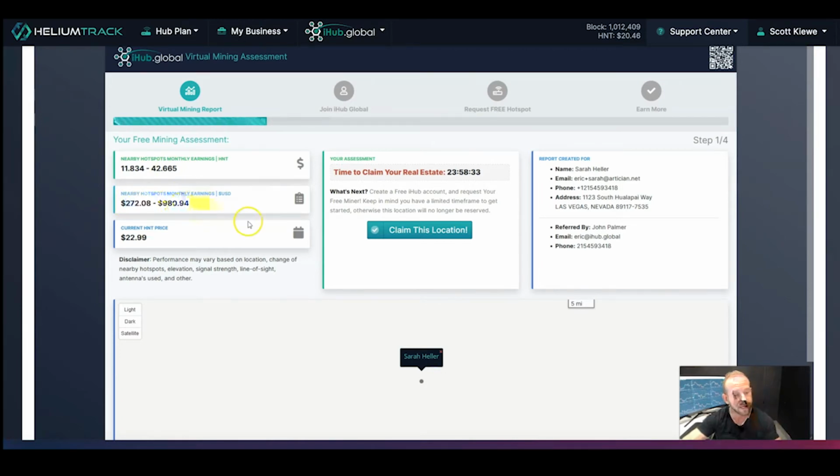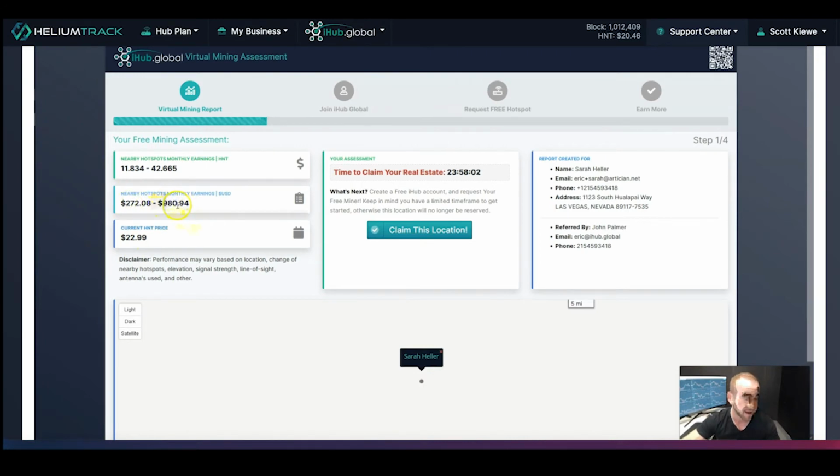So Sarah literally has the potential, if she were to follow this process and reserve her hotspot, when she receives it, she would have the earning potential of between 272 US dollars and 980 US dollars. That's incredible. As well as it's going to show the current price. So the way that we figure out the US dollar earning potential is that we take the value of the HNT, we multiply it by the current actual real-time price of Helium, of HNT, and we give her that value there.